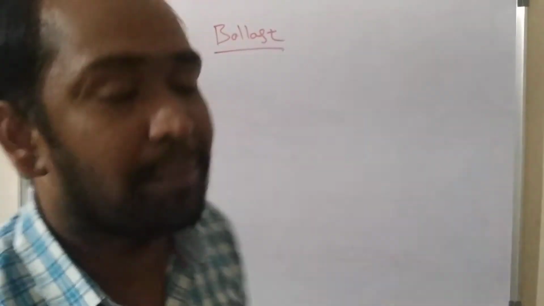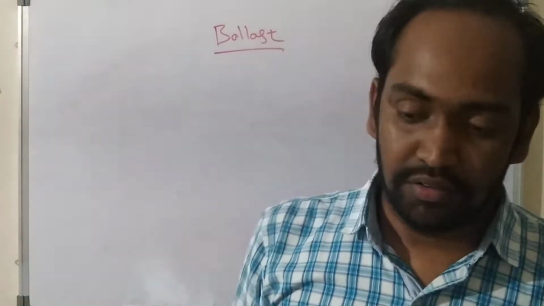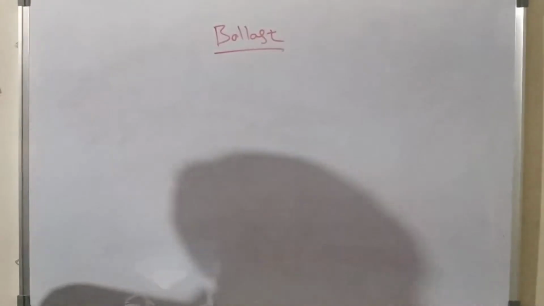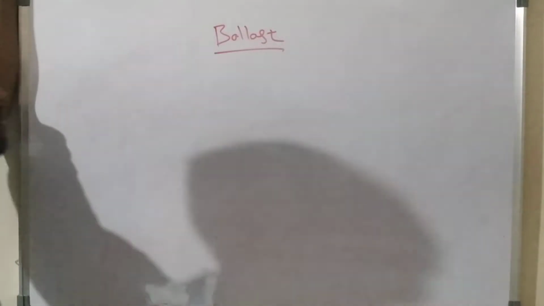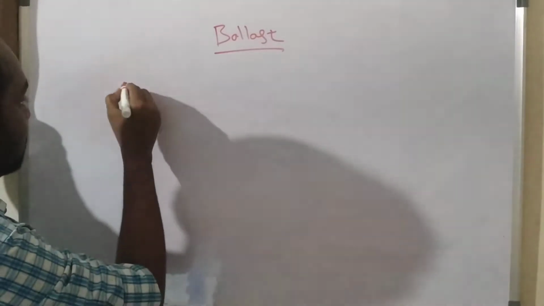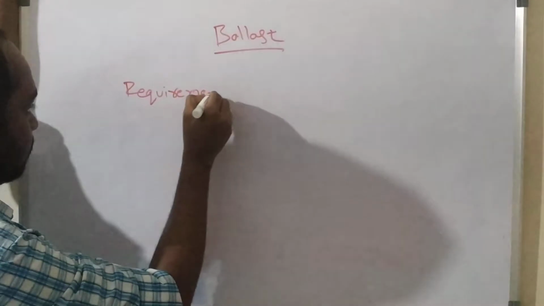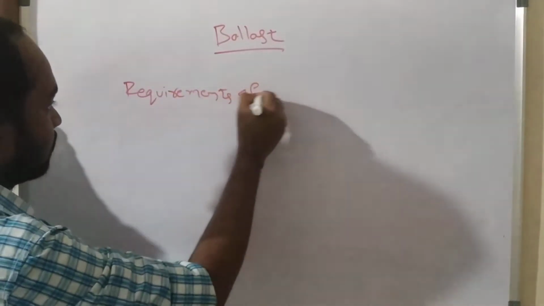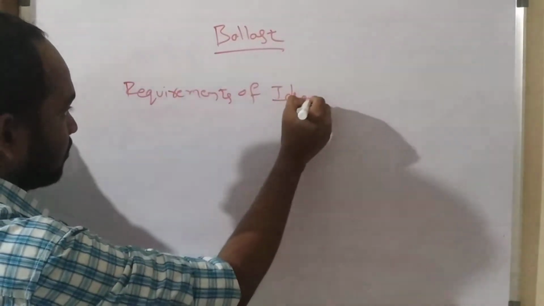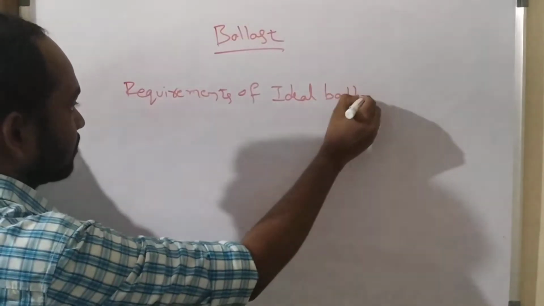So if a ballast is to be called a good or ideal ballast, it should have certain properties. Let me discuss the requirements of an ideal ballast.